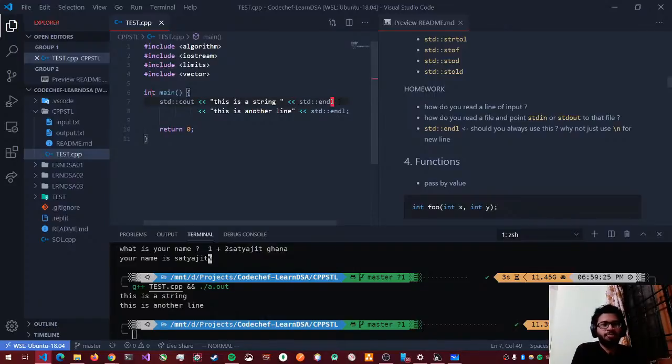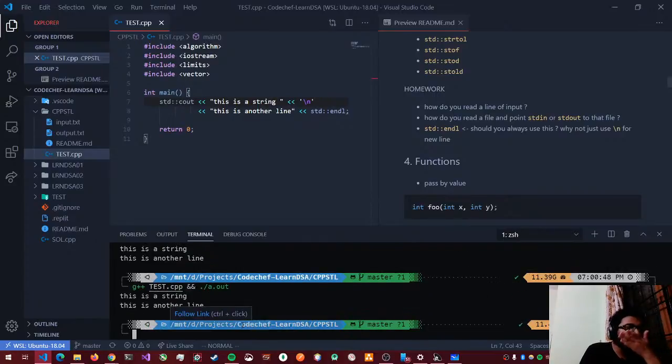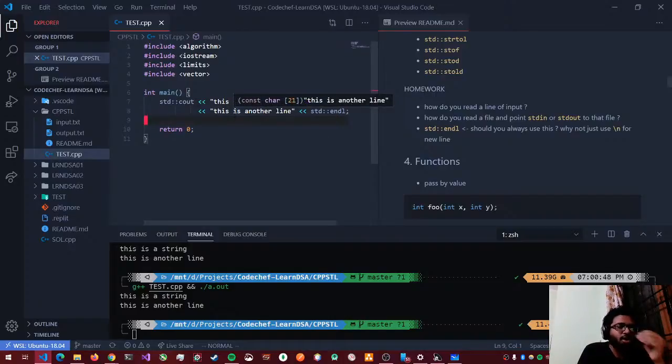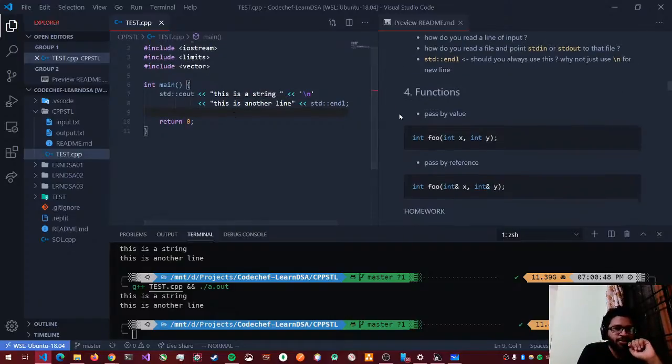But why shouldn't I use this? New lines are also defined like this, right? It'll also produce the same output. So why not use this? Something you need to Google: what's the difference between endl and the newline character? It actually is a performance benefit. If you have a lot of printing to the console, don't use endl, use the backslash n. If you are using threads, use endl always. It's something related to flushing your output.